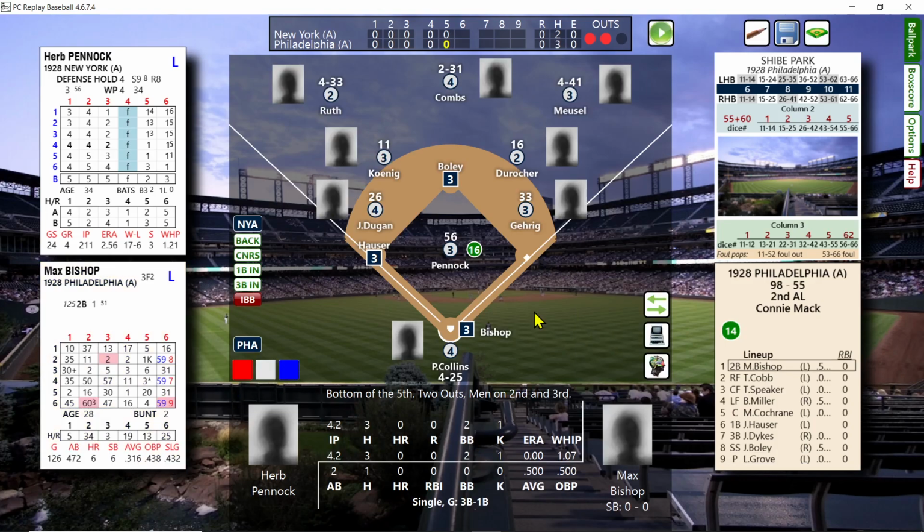In the National League in '28, it was actually the Cardinals over the Giants. The Cardinals won 95 games, and the Giants won 93 in 1928. So the Cardinals and the Giants were the 2 best teams in the National League.